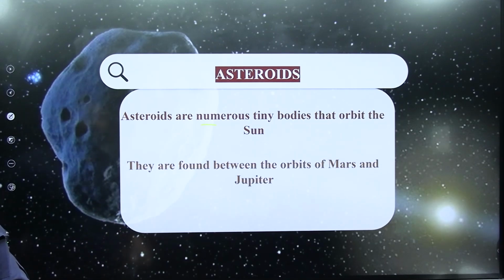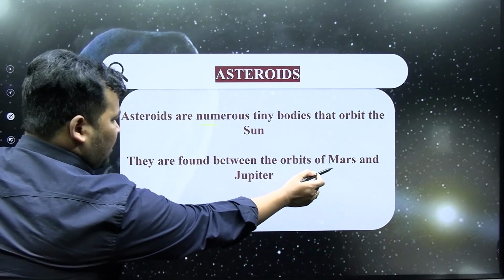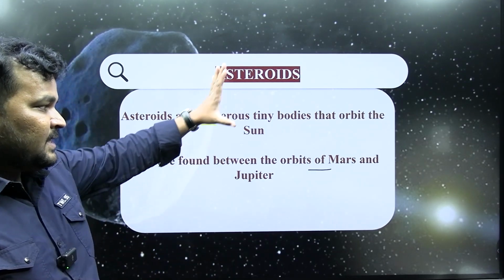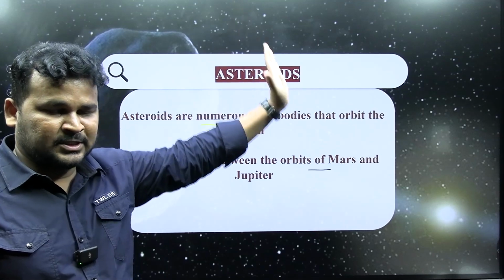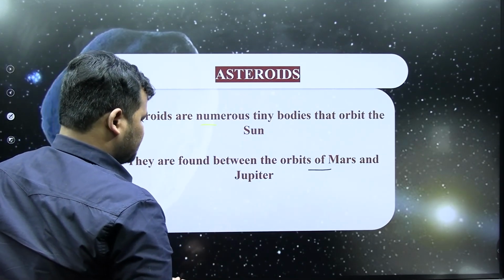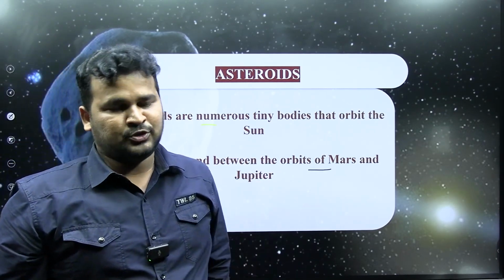They are found between the orbits of Mars and Jupiter. So if we see the solar system, we can find these asteroids in between Mars and Jupiter.